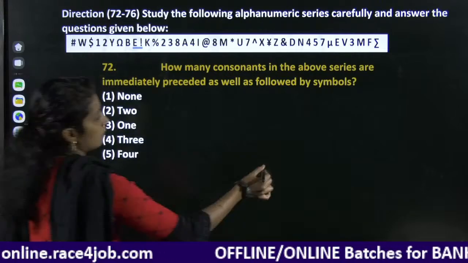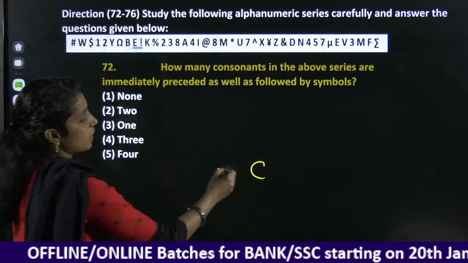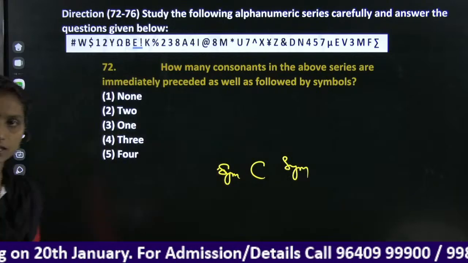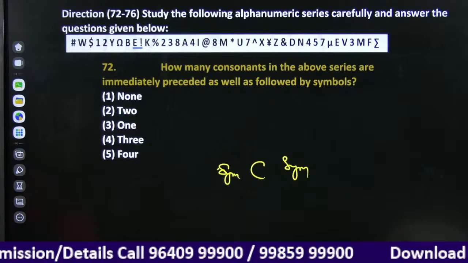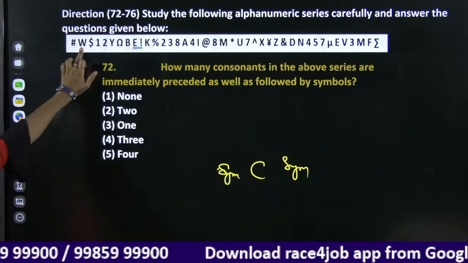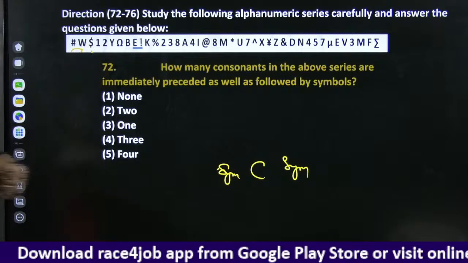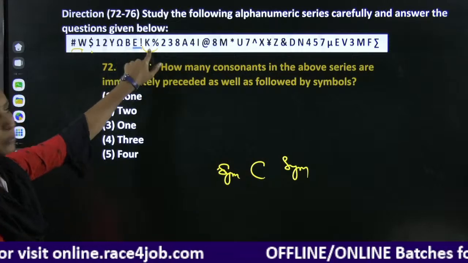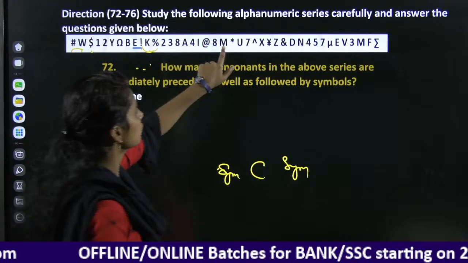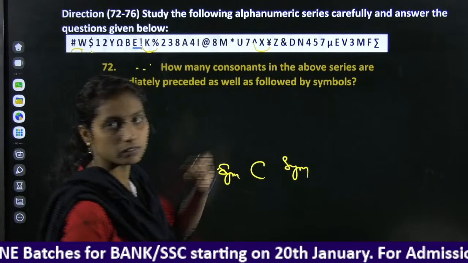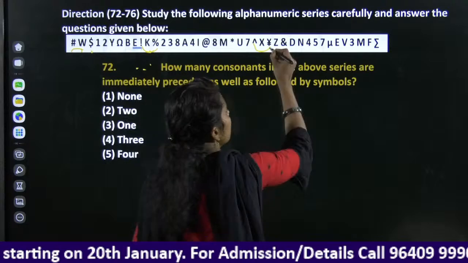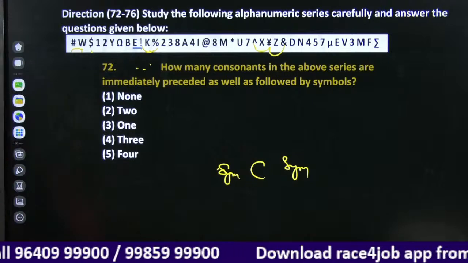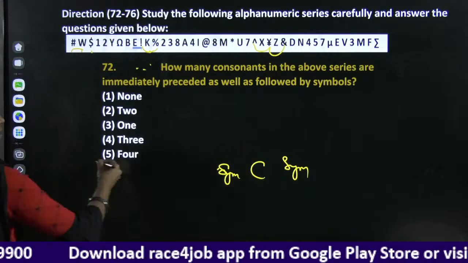Right. Next, how many consonants in the above series are immediately preceded as well as followed by a symbol? It should be before and after, we need a symbol. Before the consonant there should be a symbol, after the consonant also there should be a symbol. Check it here. W is a consonant, before it is a symbol, after it is a symbol. Next, check the symbol. Symbol in between. K is a consonant. Symbol, X is a consonant. Z is a consonant. Yes. Here we have 4 consonants which have symbols before and after.